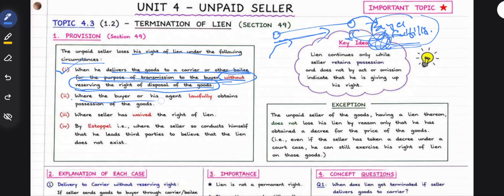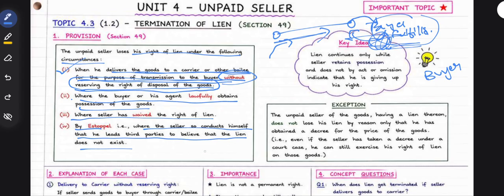Where the buyer or his agent lawfully obtains possession of the goods, the lien ends. Where the seller himself has waived the right of lien by estoppel, where the seller so conducts himself that he leads third parties to believe that the lien does not exist, then by his conduct he is estopped, and the lien will not exist.